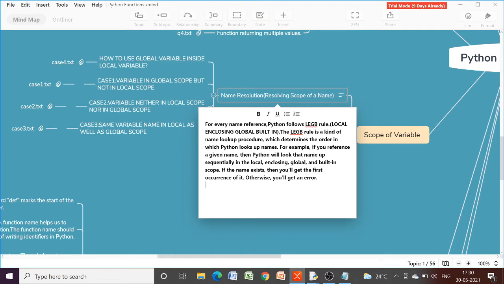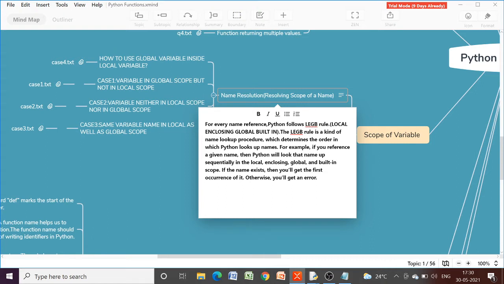Now the rule is a kind of name lookup procedure, and accordingly Python searches for the scope of a variable, which determines the order in which Python looks up names.